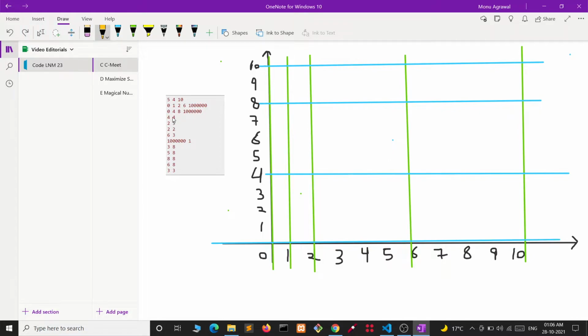Let's see 4 4. I have already drawn the horizontal and vertical lines. Let's see the houses. House 1 is at coordinates 4 4, like it is here. House 2 is at coordinate 2 5, okay, it is here. We can see that the people at house 1 and 2 can always meet each other at this point. Now let's see, house number 3 is at coordinate 2 2.